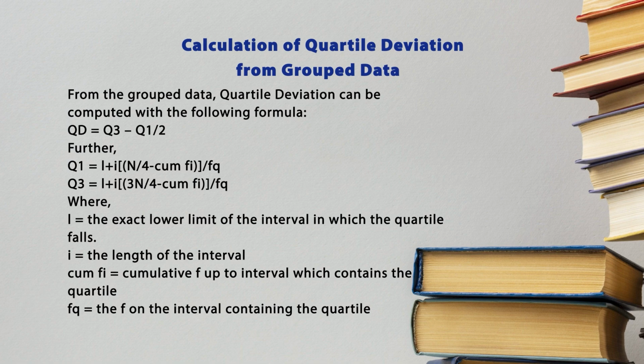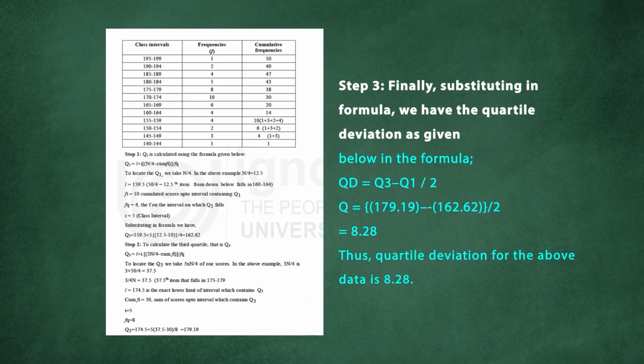CumFi is the cumulative frequency of the interval preceding the one that contains the quartile. Whichever quartile interval you have selected, the cumulative frequency up to that interval is considered as the cumulative frequency, and the actual frequency of that class interval is considered as fq. Let's come to the example through which you can understand how we calculate the quartile deviation from grouped data. The steps remain the same as we saw for ungrouped data.